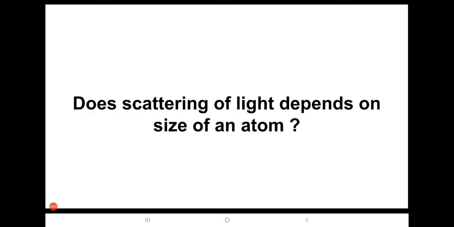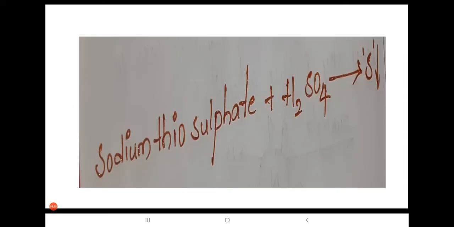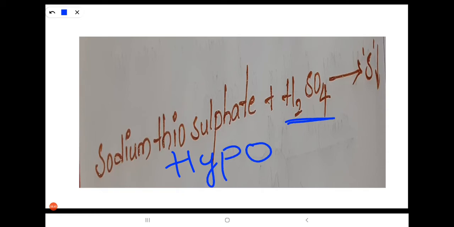Does scattering of light depend on the size of an atom? Yes. Observe carefully here. Sodium thiosulfate, also known as hypo. When we mix this sodium thiosulfate with sulfuric acid, H2SO4, it will form a sulfur precipitate. Crystals will form here, and the size of this crystal is small.